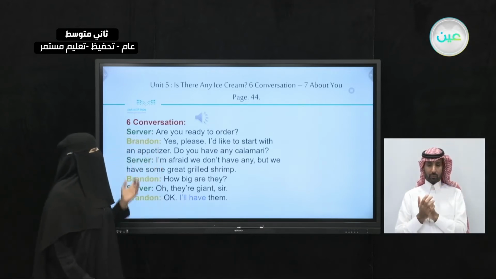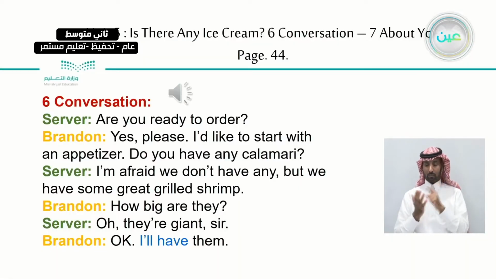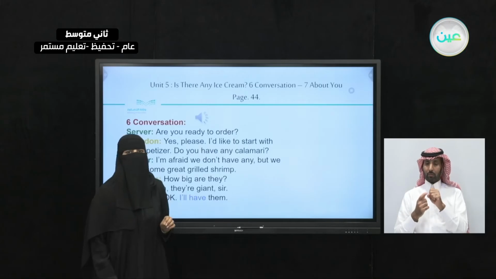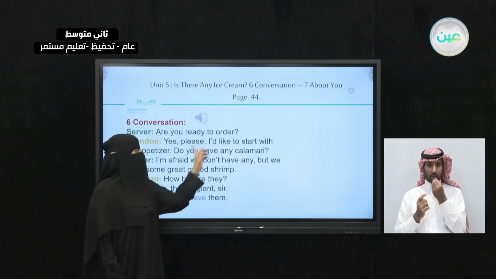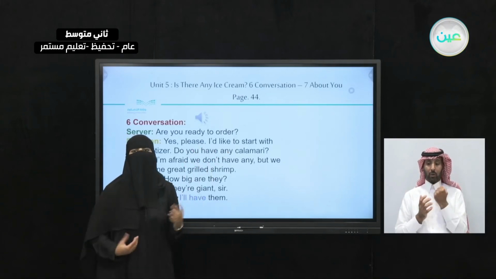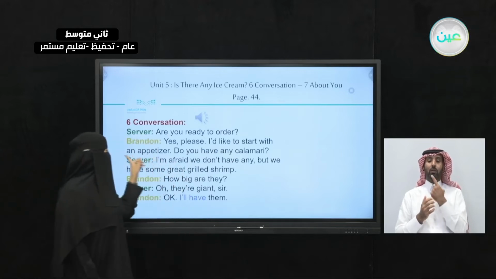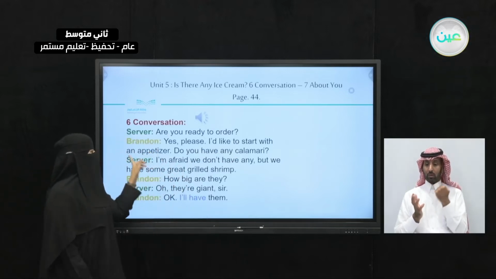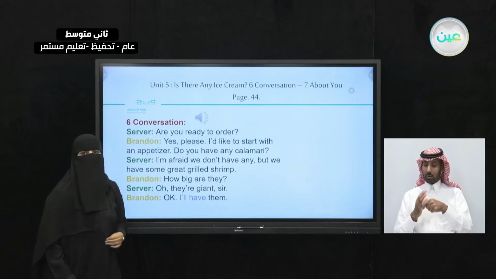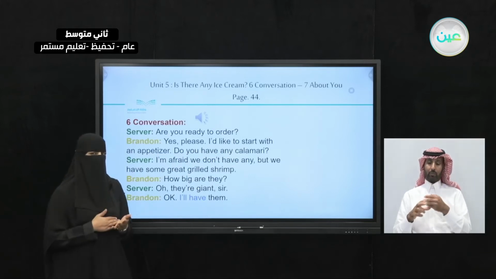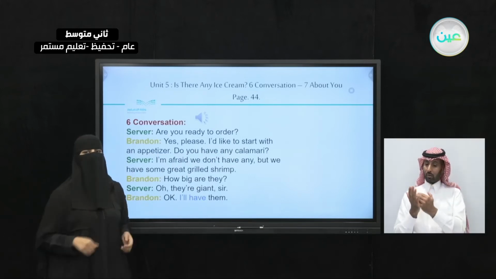Brandon said, yes, I'd like to start with. Then he specifically said the things he wanted to start with. I would like. Here he said, I would like to start with an appetizer. Do you remember the menu? Where's the appetizer in the menu?